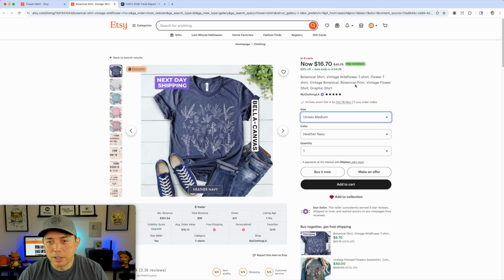They're using vintage, graphic, vintage again. They are using botanical, but we may not do one of flowers. We might do something else. So we're looking for other things in here. We also want to know what kind of shirt this is. In this case, it says it right here, Bella Canvas. So I just want to see what shirt we're using, and we're going to use the most popular shirt after I find all of these. At the end of this video, I'll show you how to find that type of shirt in Printify and how to put the design that we're going to make in there.